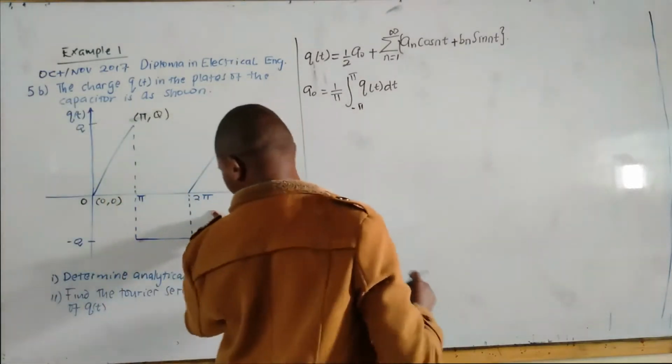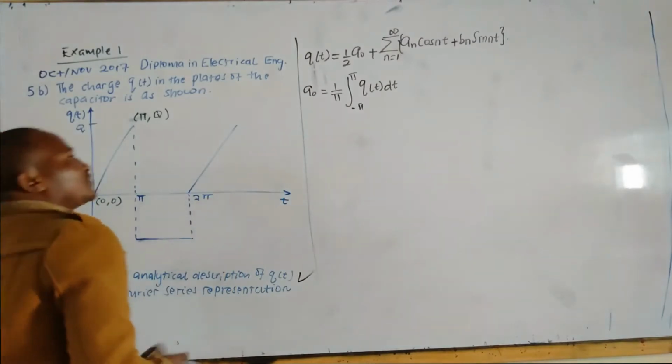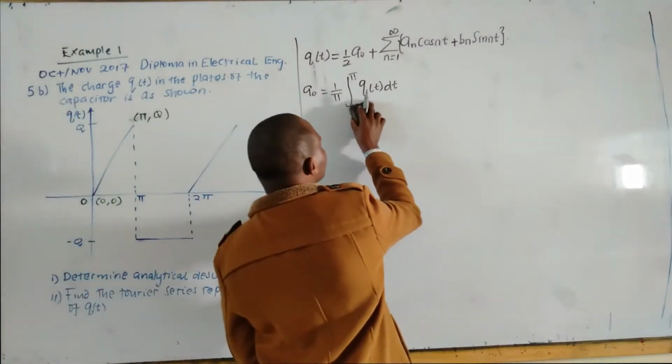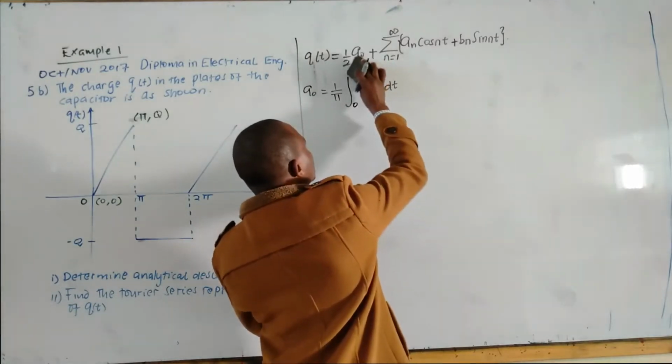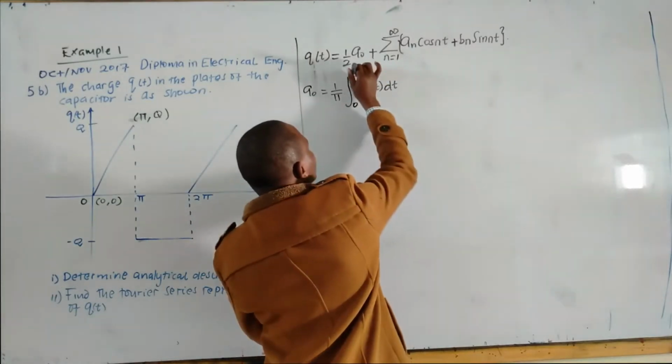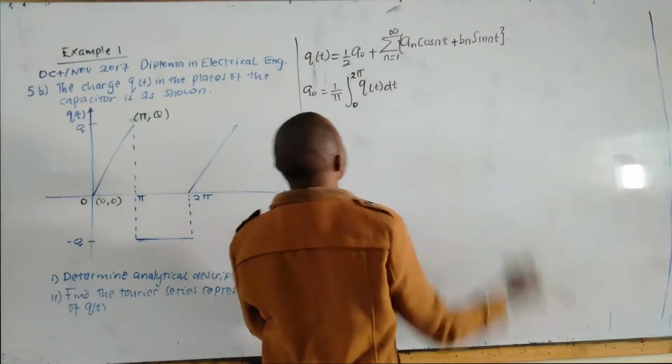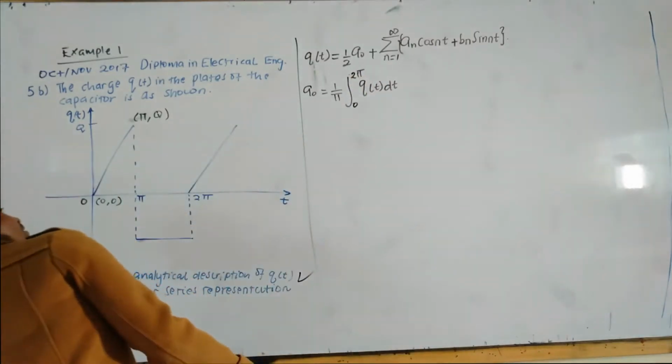So the limit of integration will be from 0 to 2 pi. That is a whole complete period.